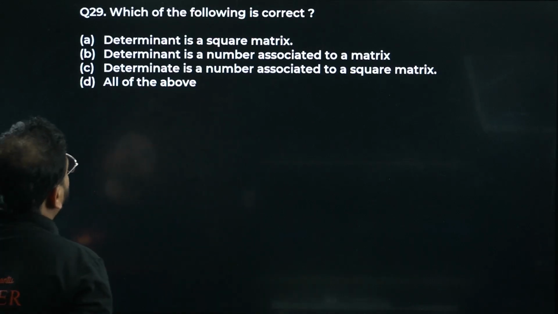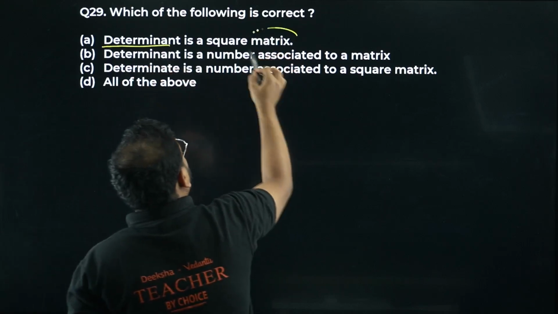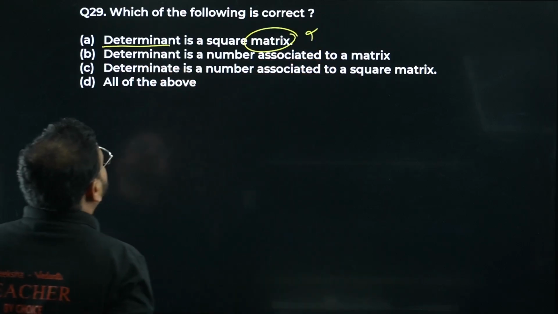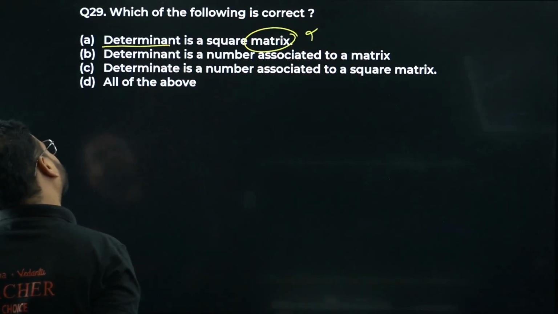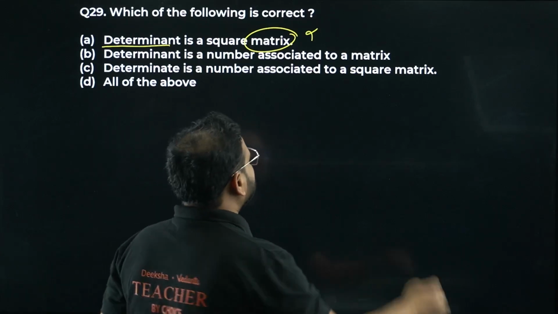Determinant is a square matrix. Determinant is not a matrix, right? Determinant is a value, it's not a matrix, so incorrect. Determinant is a number associated with a matrix. That also is right, but not exactly.